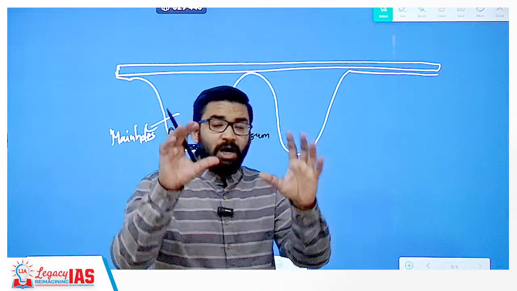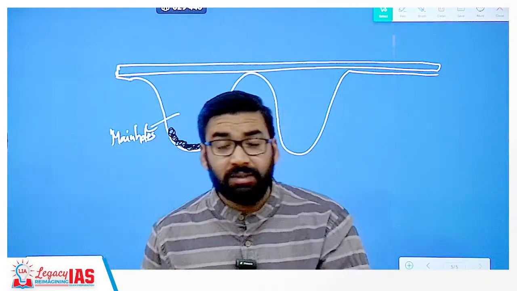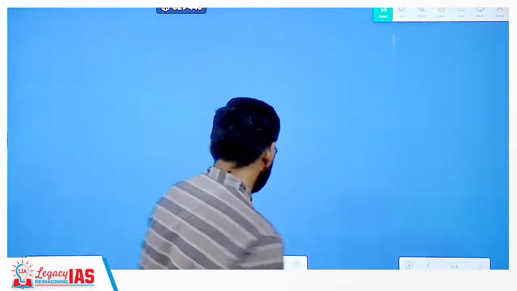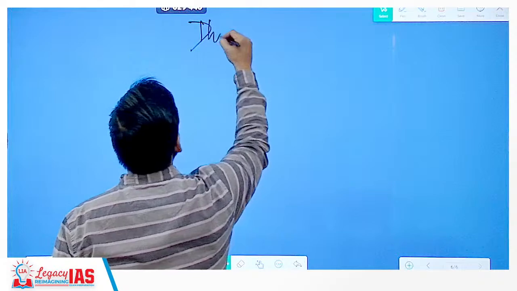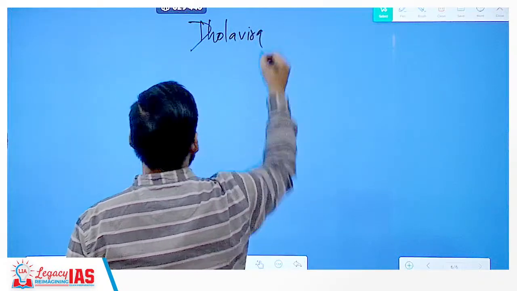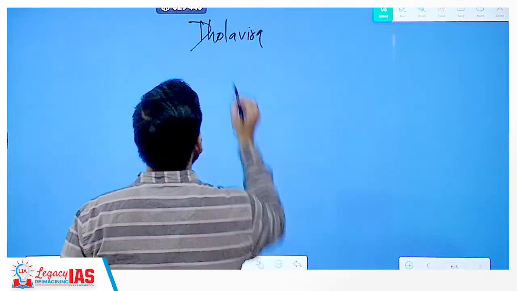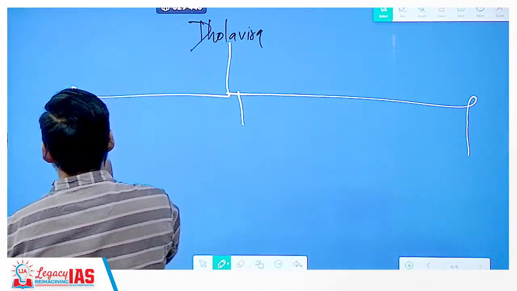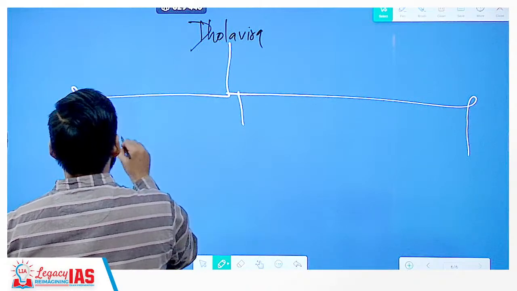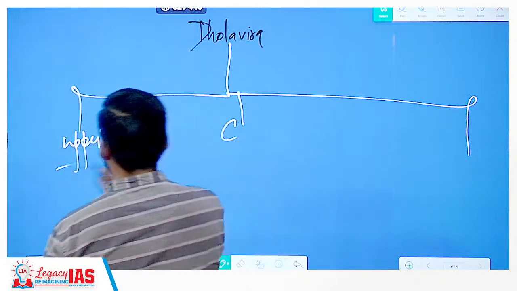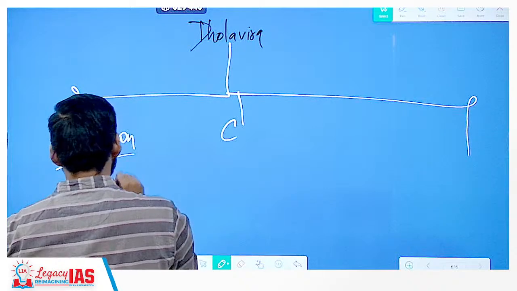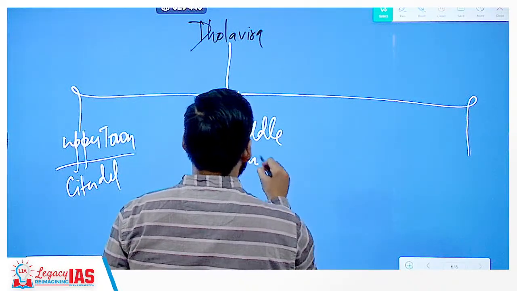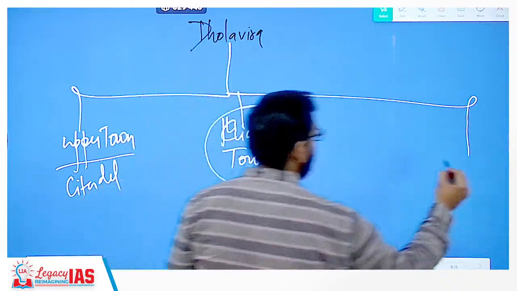So generally the towns were divided into two parts, but there is one city which was divided into three parts, Dholavira. Now Dholavira divided into three parts, that is upper town, that is citadel, middle town, and then lower town.